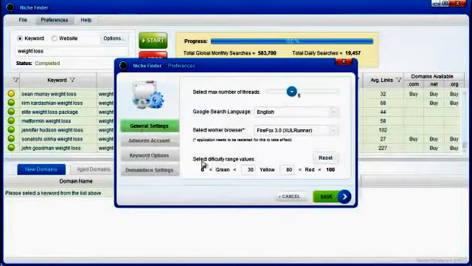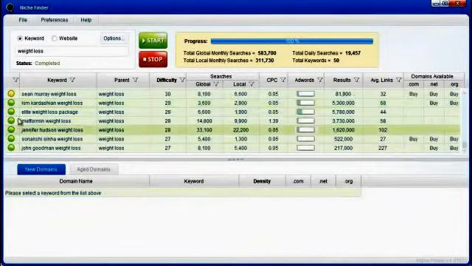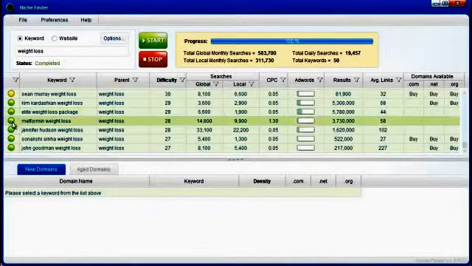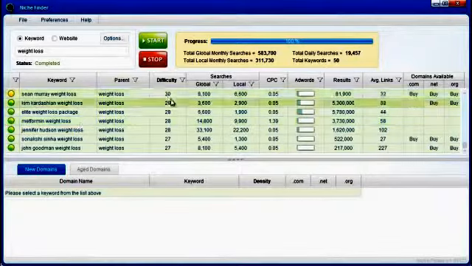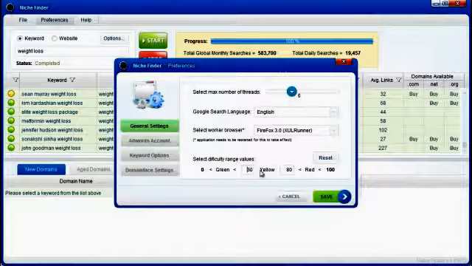Okay, under General Settings, this was another feature suggested by a few users. You can now set the difficulty ranges for each of the keywords yourself. So let's say, for example, you don't really like the green and yellow indicators over here because you think that anything below 50 should be easy for you because you're very good at SEO. So anything below 50 is easy. Right now it's set to anything below 30 is easy. But you want anything below 50 to be green. So you can now come in here and change this to 50. And now you've just changed your range.